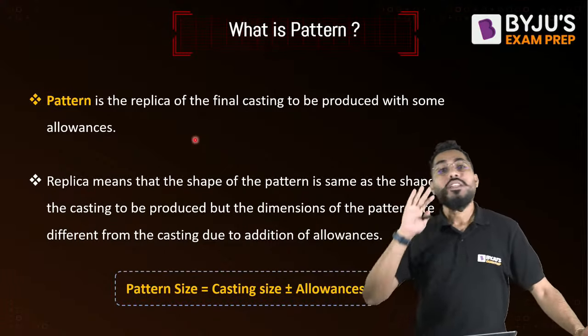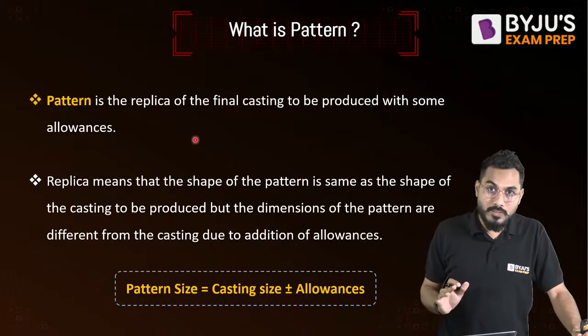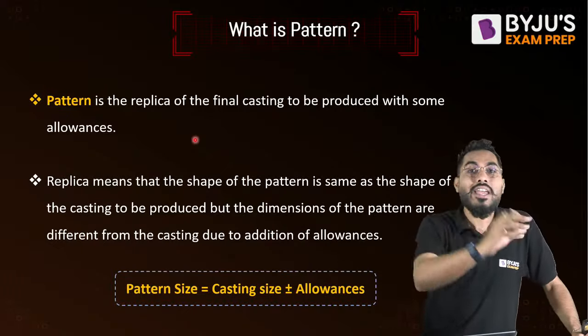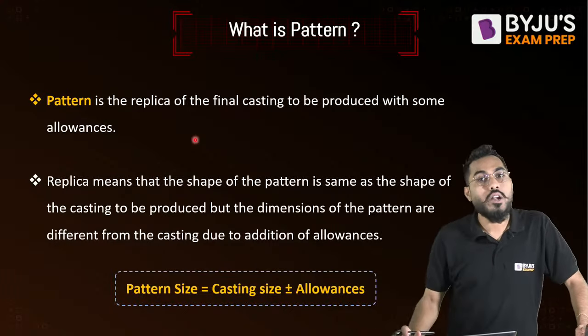Pattern is the replica of the casting to be produced. Whatever component we are interested to manufacture, whichever shape we want, the same pattern we have to make. But the dimensions need not be the same. Shape should be the same, but dimensions need not be the same.